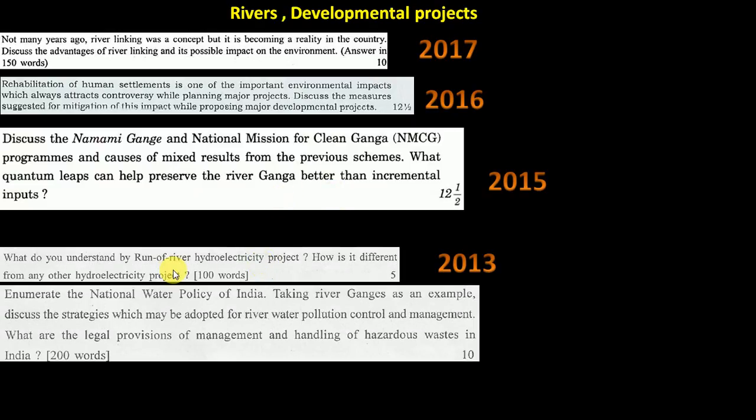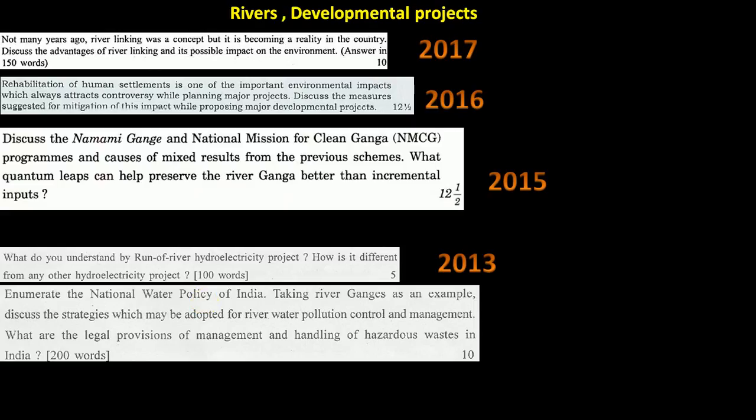2013: again a hydroelectric project. They directly asked what is a run-of-river hydroelectric project. This is in the news. India-Nepal projects are going on, India-China projects are going on, India-Bangladesh projects are going on. So you should know. Within India also, but in the news all those inter-country things are there. National water policy: if some scheme comes, any topic, whether it be water or economy, it can be asked.